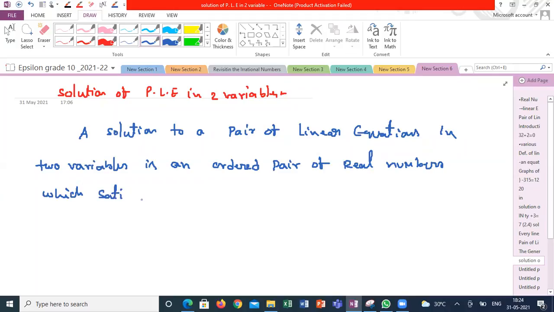How many people know the meaning of ordered pair? Anyone can explain what you understand from this statement?